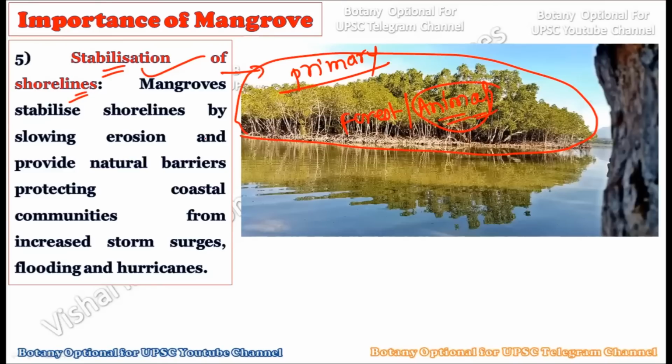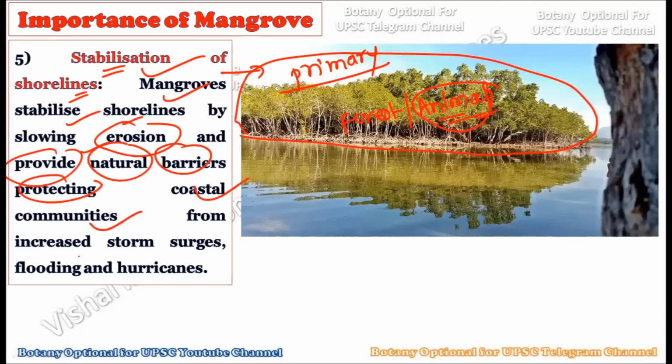So they are stabilizing the area which is nearest to the ocean. Whatever the coastlines and shorelines are, these are stabilized due to the presence of the mangrove forest. These mangroves stabilize the shorelines by slowing down erosion and providing natural barriers, protecting the coastal communities from increased storm surges, flooding, and hurricanes, right? Whatever problematic events arise from the oceans, like storm surges, flooding or hurricanes, first come in contact with the mangrove forest.